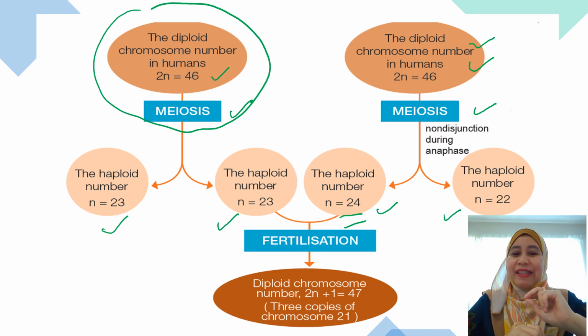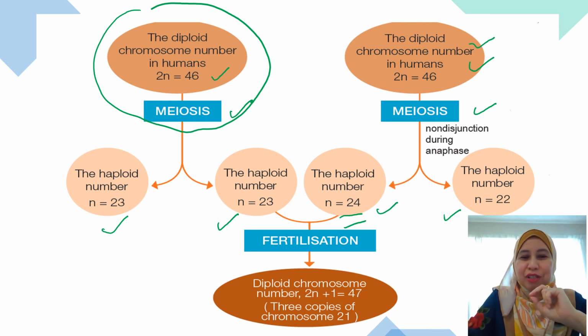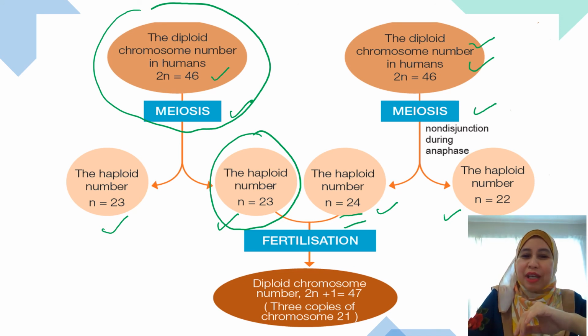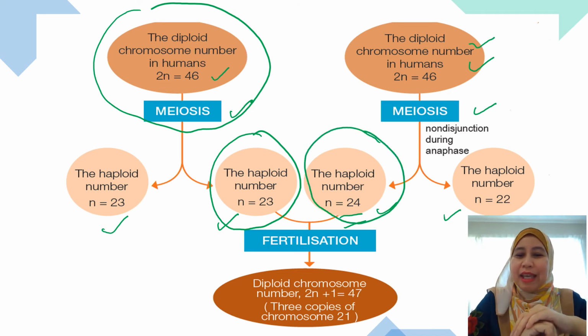If fertilization occurs between a normal gamete N is equal to 23 with the abnormal gamete, that is N is equal to 24, it will produce a zygote with a diploid number of chromosome, that is 2N plus 1, 47.